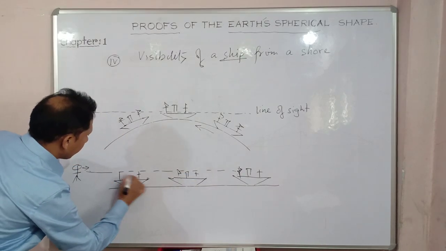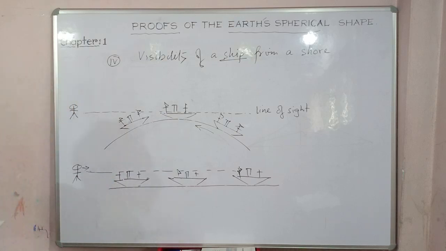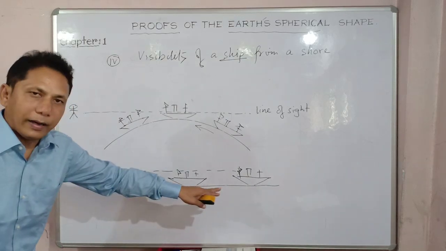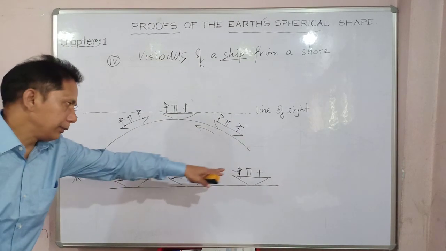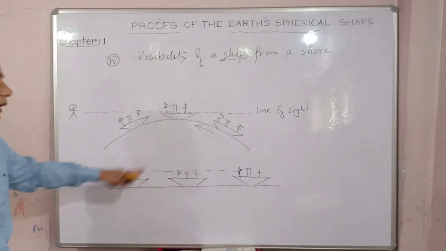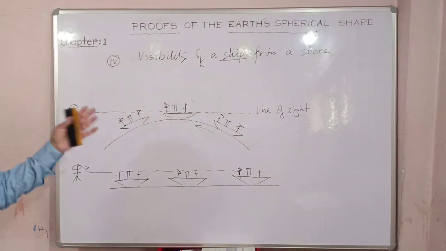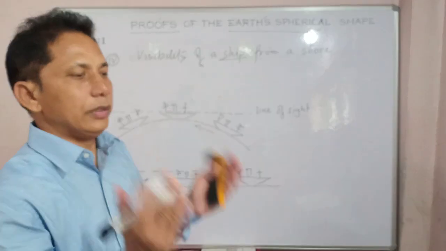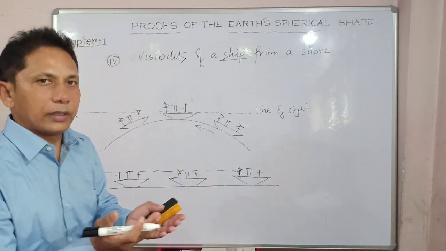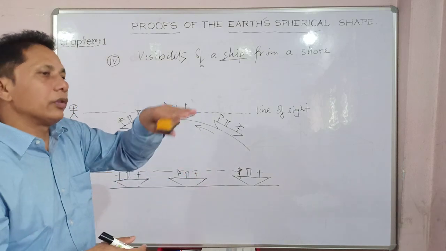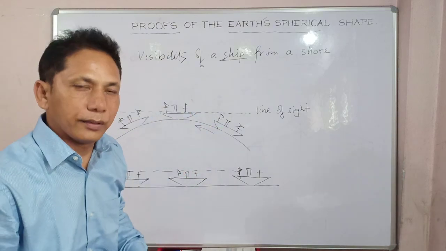So, had it been flat, as the ship approaches you, the entire ship could have been seen at a glance. So this is another excellent proof that the earth is really spherical, and the ship is negotiating with the curved surface of the spherical earth.